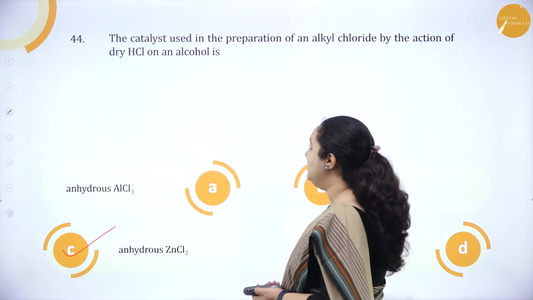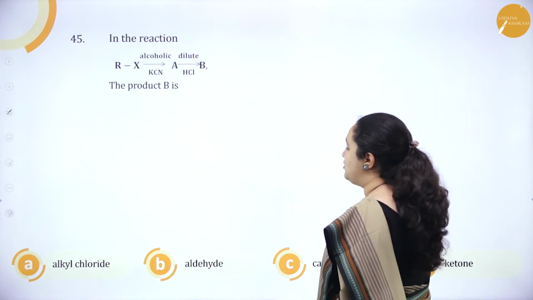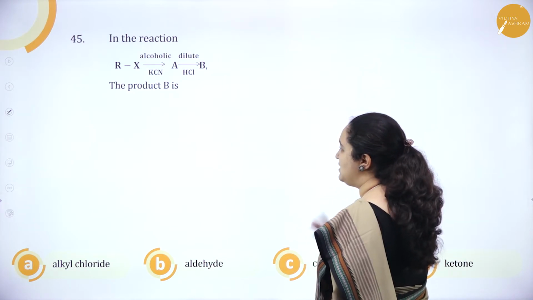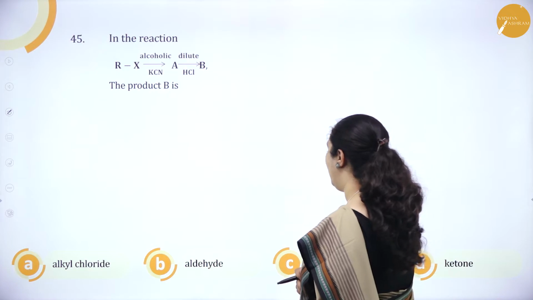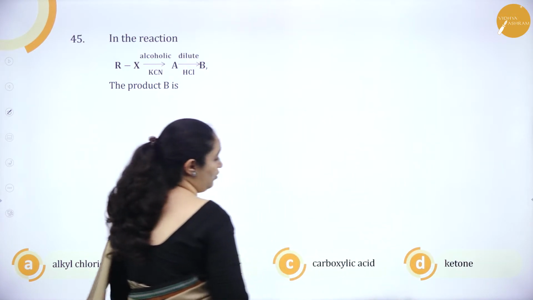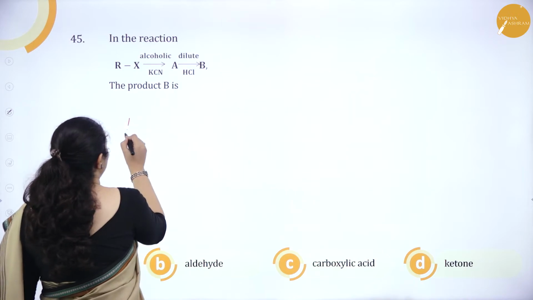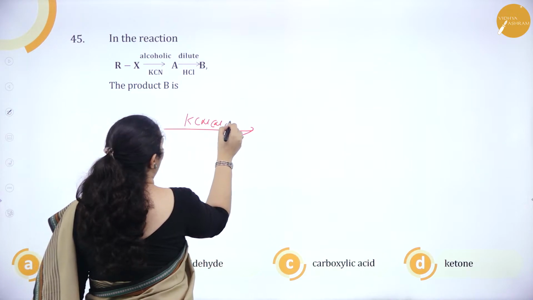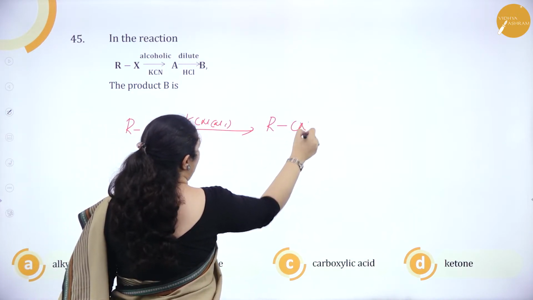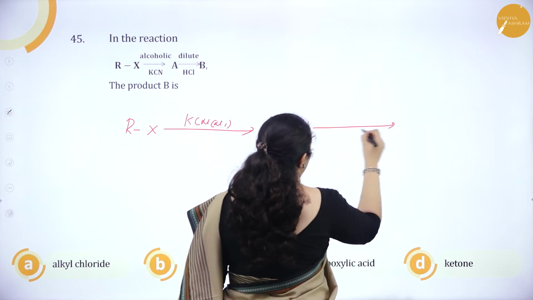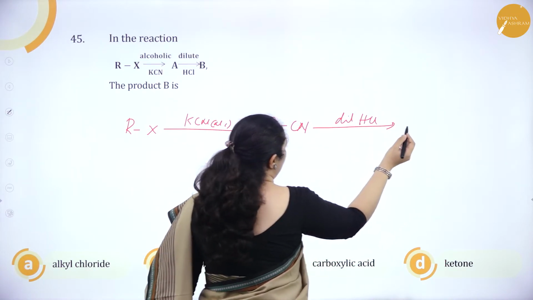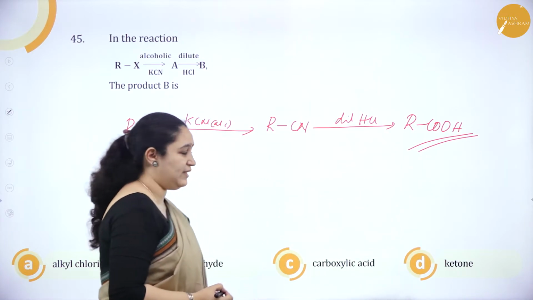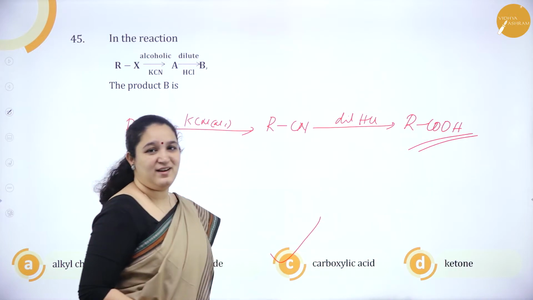Okay. Next question. In the reaction, RX with alcoholic KCN gives A, with dilute HCl gives B. What is the product? Alkyl chloride, aldehyde, carboxylic acid, ketone. So here how do we solve this? RX with KCN, that is alcoholic, will get RCN. Okay. Further with dilute HCl, you will get RCOOH, that is the carboxylic acid we will get. So option C is the correct answer.